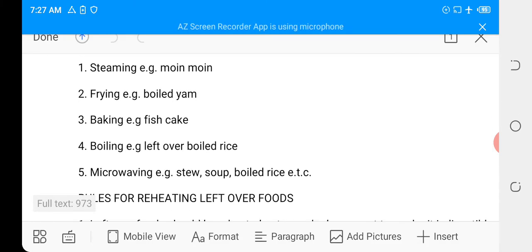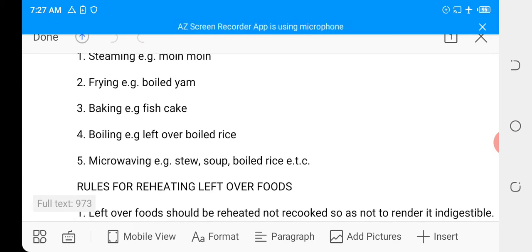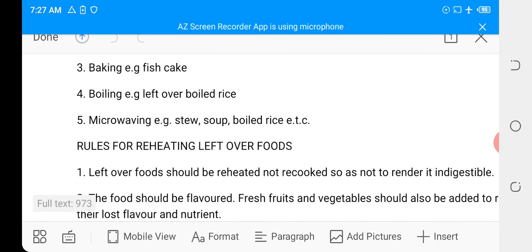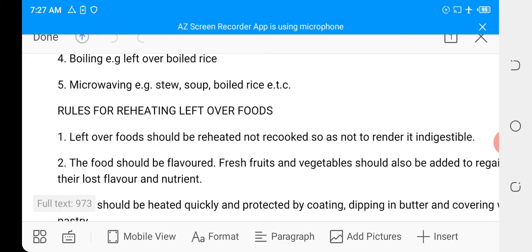Okay? Baking. For example, fish cake. You can decide to bake your leftover fish to make fish cake by baking it. Boiling. Leftover boiled rice, you can still decide to reboil it. Microwaving. For example, your stew, your soup, your boiled rice, and so on can be microwaved in the microwave oven. Having done that, we look at the rules for reheating our leftover foods.